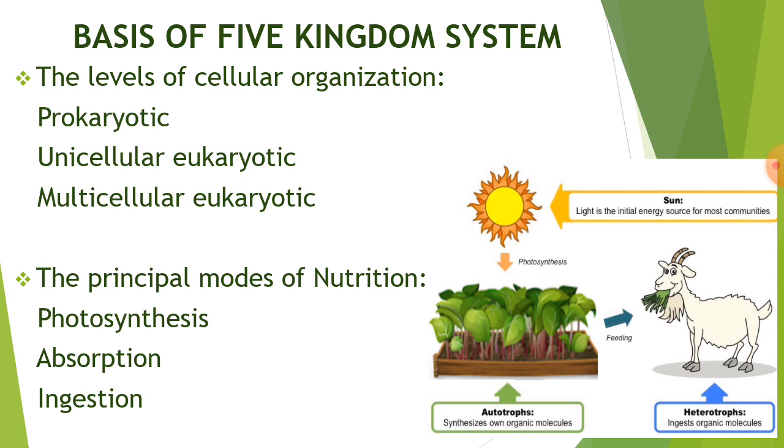Now look at the figure. These are the plants, they are getting the sunlight and they form their own food by a process called photosynthesis, and these plants are called autotrophs because they synthesize their own food. From the plants all the animals get energy. You can see the animal, it is eating the plants and it is called a heterotroph because it ingests the plants and it cannot make its own food.